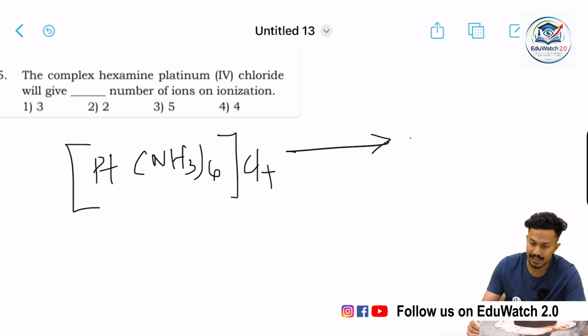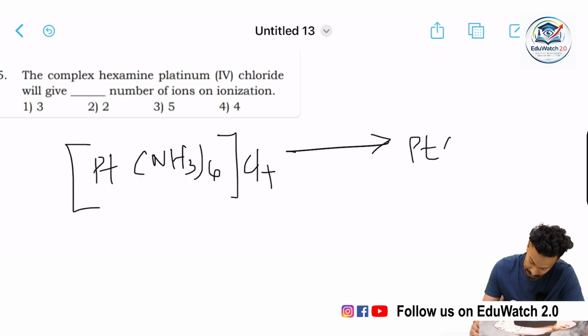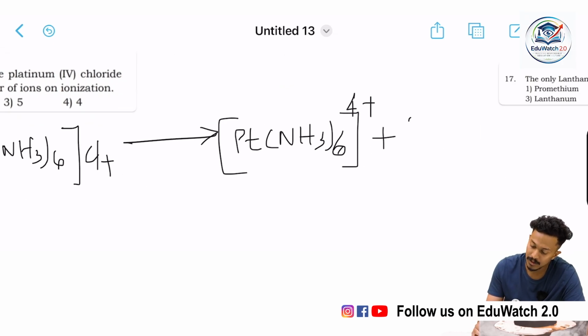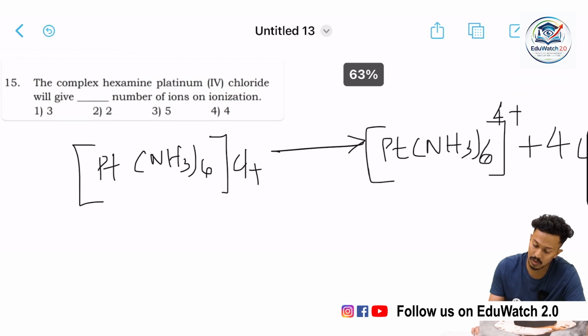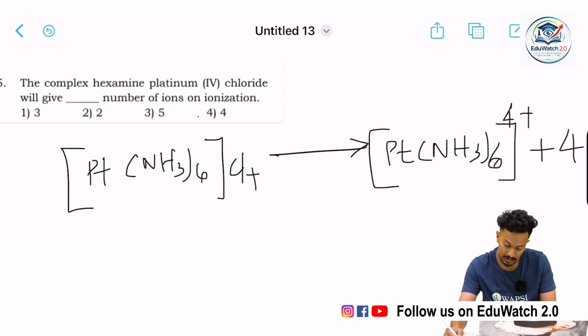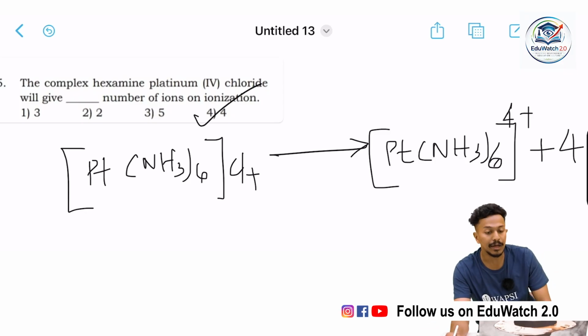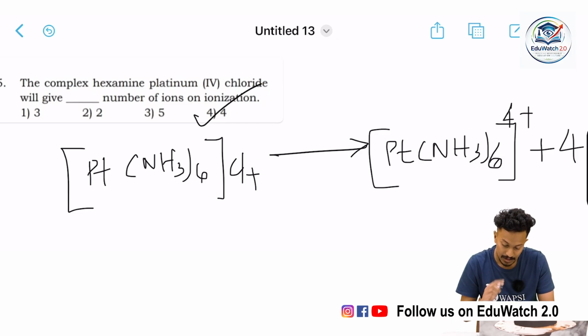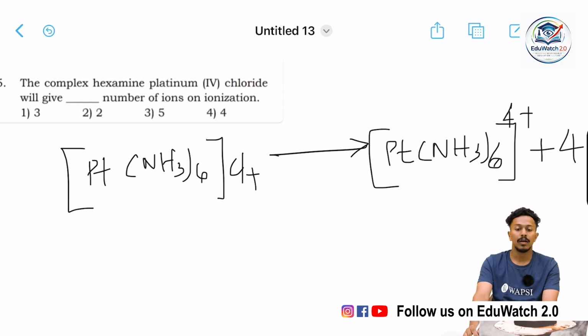Upon ionization we get [Pt(NH3)6]4+ and 4 Cl minus. So there are a total of 5 ions.